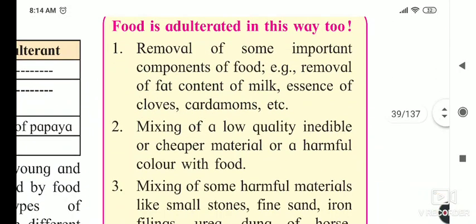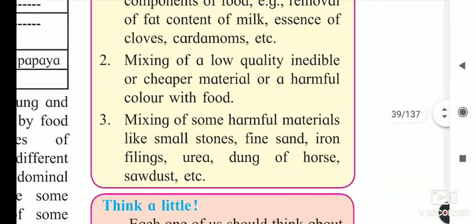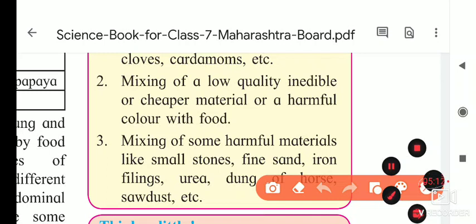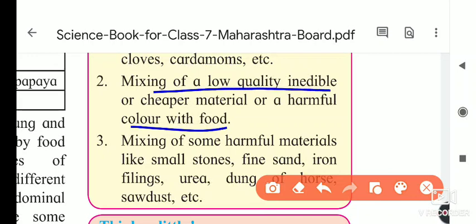Okay, now the next point is the mixing of low quality, inedible or cheaper material, or harmful color. Some people add food color to chili powder.